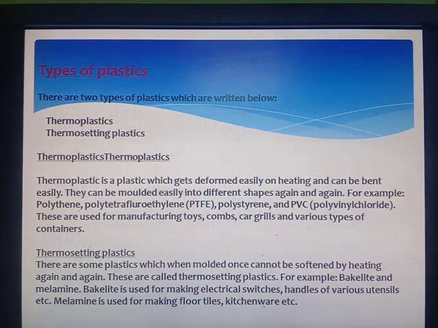Bakelite is used for making electrical switches. The switches that you see at your homes are made up of bakelite, and handles of various utensils etc. These are made up of bakelite because it is a poor conductor of heat and electricity. Melamine is used for making floor tiles, kitchenware etc. These types of plastics are quite strong and they do not conduct heat and electricity. That's why they are used for these purposes.